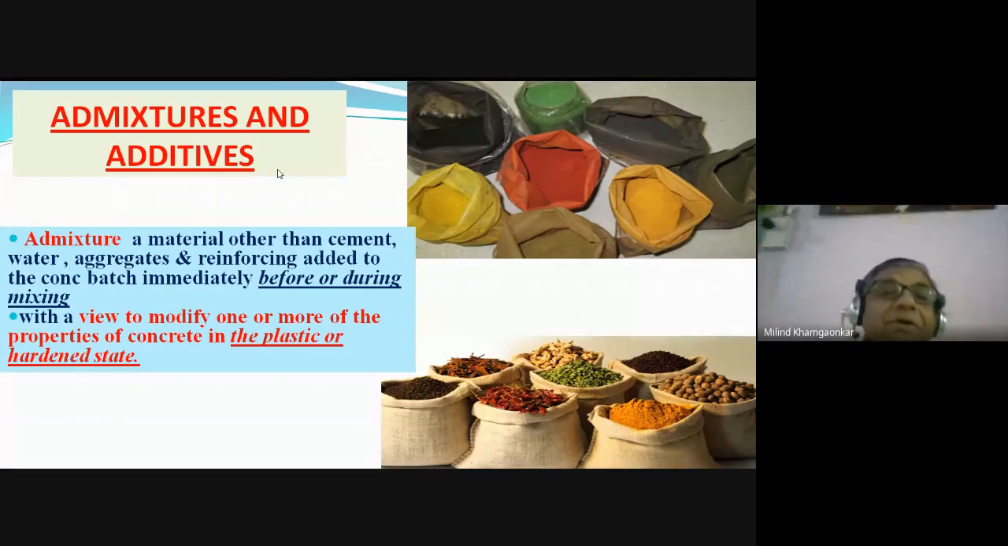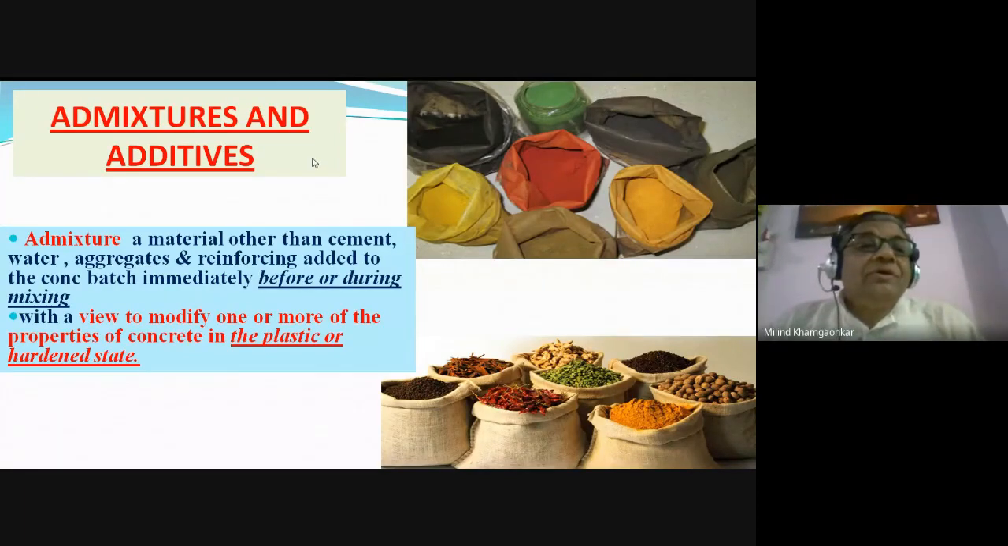Okay, in both these words, the first two letters, AD and here also AD, are common. It means the mixtures which are added into the concrete or some materials which are added either to the concrete or to the cement are called admixtures and additives. And what for are they added? They are added to improve certain qualities of the concrete.